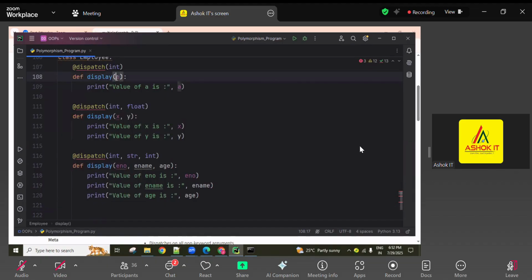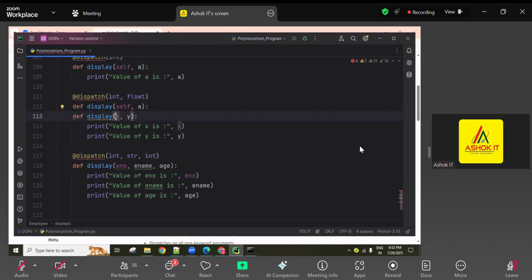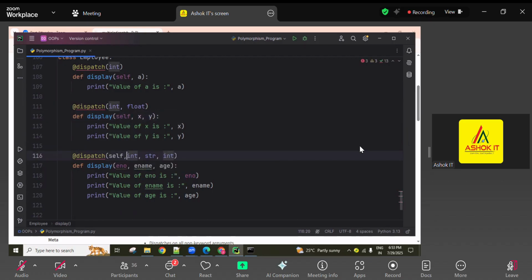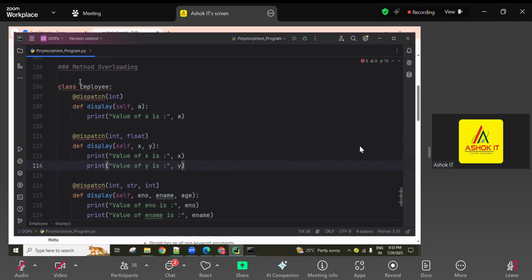So in every method, generally we use the self parameter, right? In every method, self comma like that. Sorry, self, where we are using. Here we are using self. How to import this one?